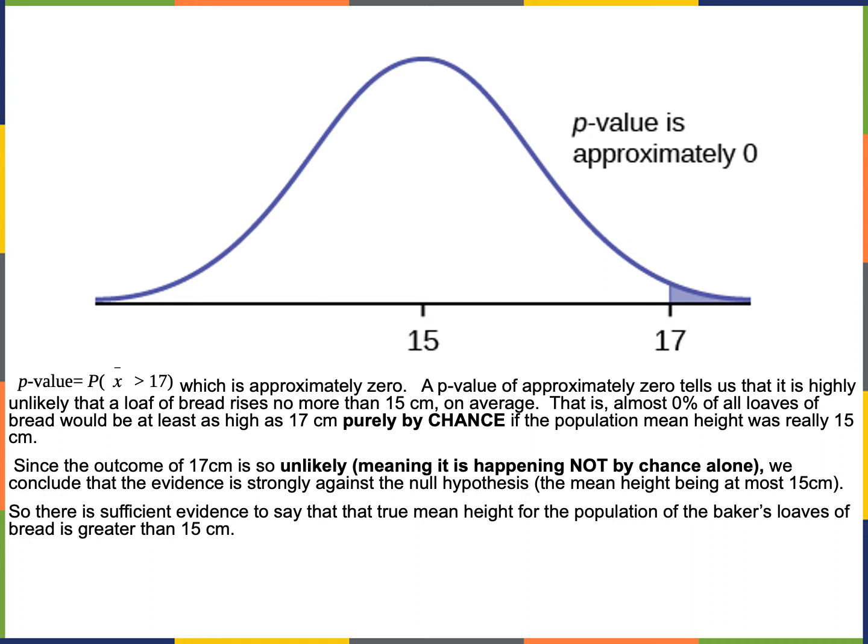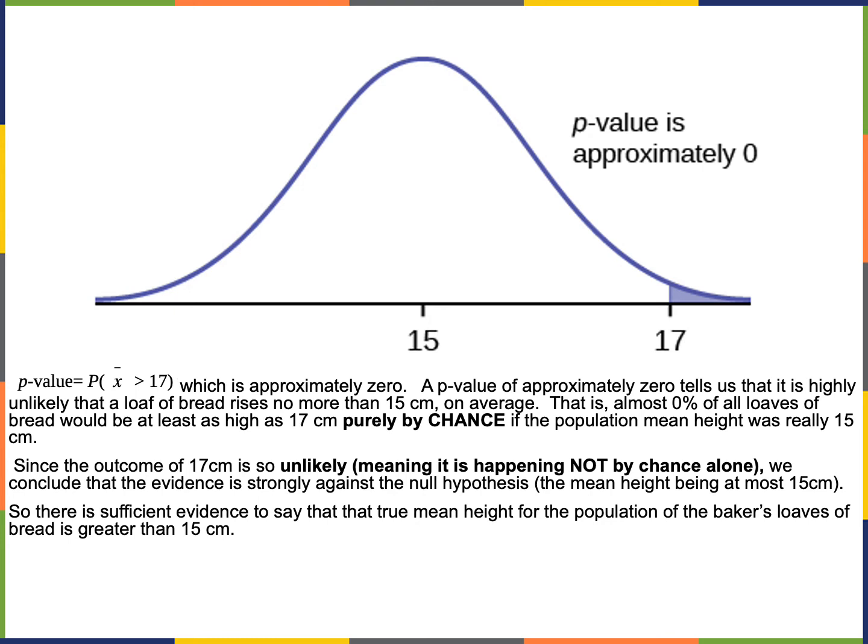Remember, keyword: at most. When you read the words at most, it should tell you in symbols less than or equal to, okay? So we can say there is sufficient evidence to say that the true mean height of the population of the baker's loaves of bread is greater than 15 cm. Remember, because the null and the alternative hypotheses are contradictory arguments, they're contradicting each other, if you reject one, it supports the other, right? It looks like the other is more favorable. If you reject the null, the alternative hypothesis is looking pretty good, right? We totally rejected the null right here.